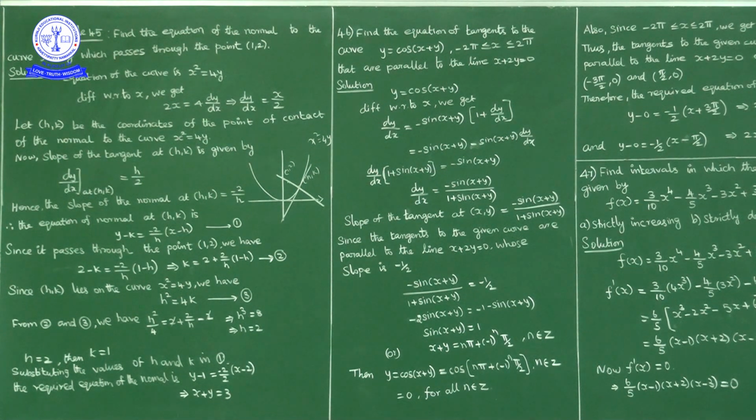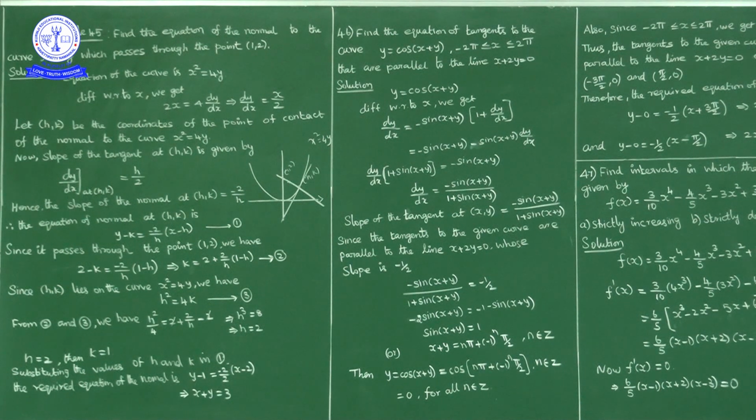Derivative dy by dx gives the slope of the tangent. Now, suppose this is (1, 2), and passing through this point we draw one normal, and this normal cuts the curve at this point. Let the coordinates of this point be (h, k). Let (h, k) be the coordinates of the point of contact of the normal to the curve.